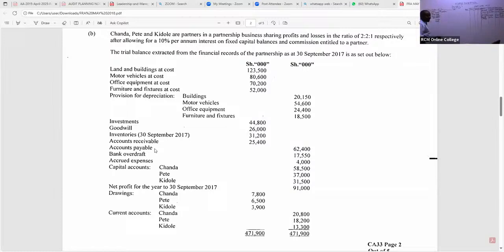So payables, how much? The payables, I can see there, they are 62,400. Yeah. Do we have any other liabilities that you can see there, ladies and gentlemen? And of course, they have told us really.